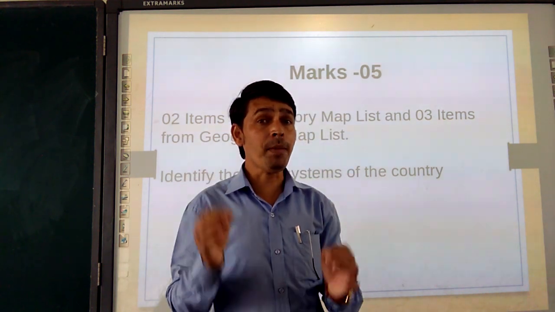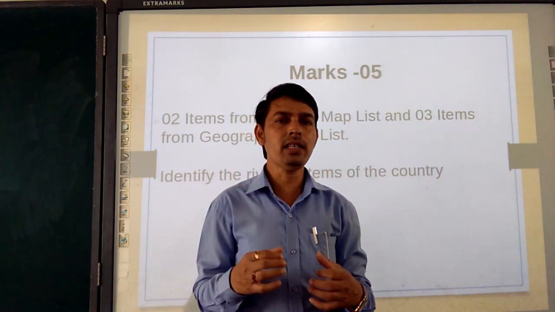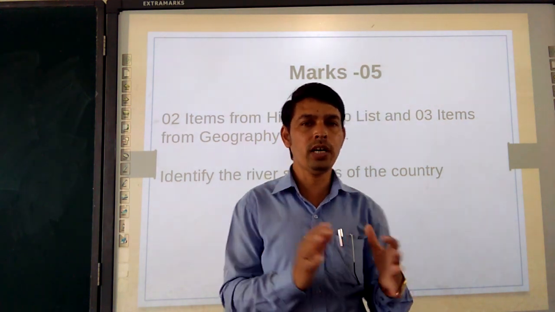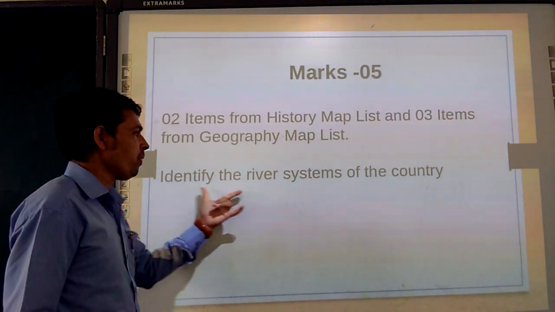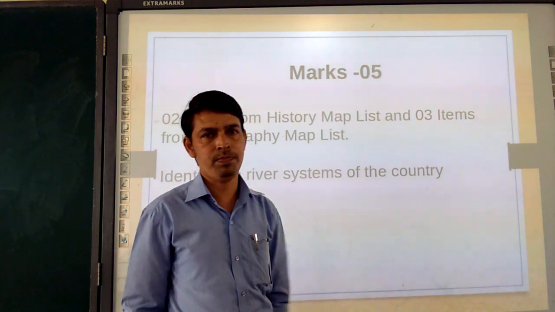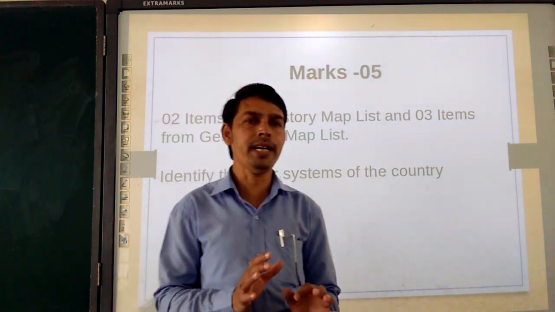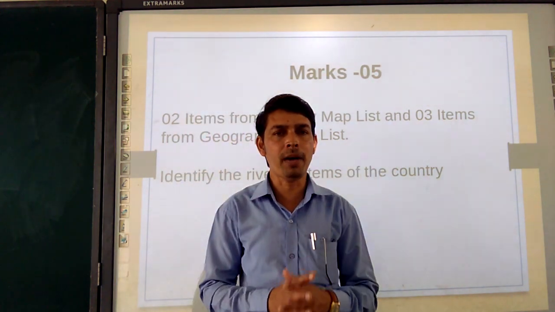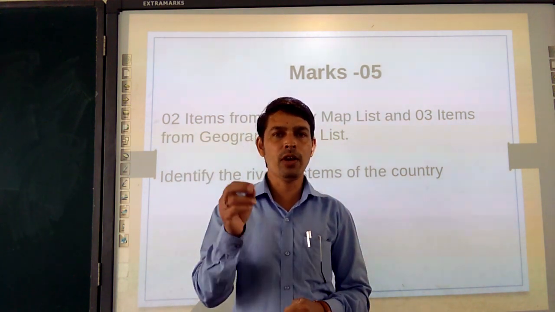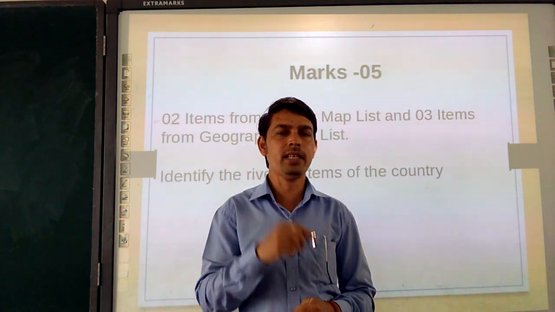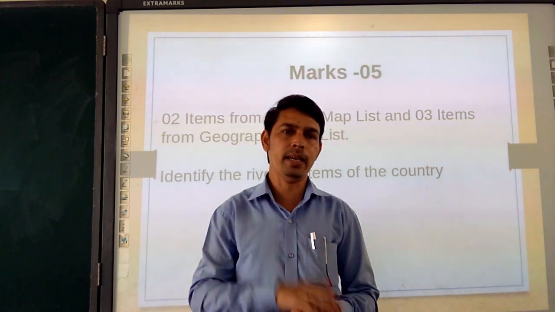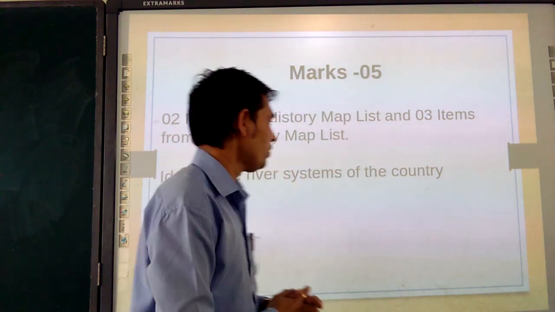But for chapter number 3, drainage, it is not locate and label, it is going to be identification. So here we are going to see: identify the river system of the country. That means you only have to identify on an outline political map of India. One feature is going to be given to you, and you have to identify whether it is a lake or a river, which river or which lake it is, and write the name. Next.